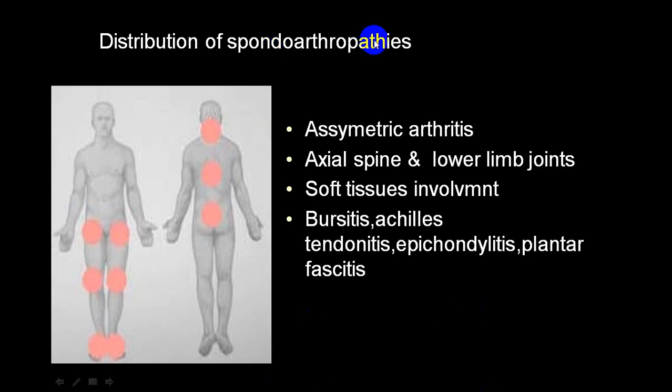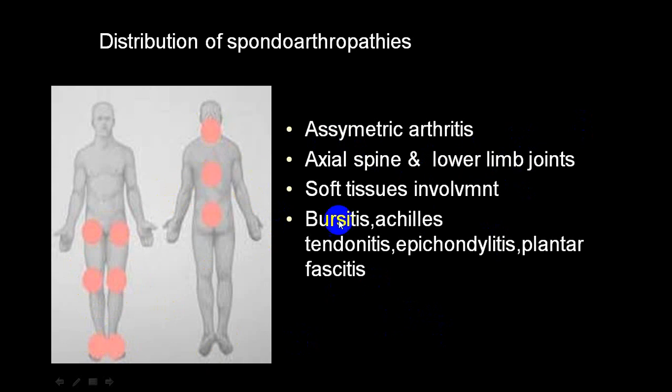In spondyloarthropathies, the first to be involved are the sacroiliac joints, lumbosacral spine and sacral spine. Then you can have involvement of the cervical spine. Peripheral joints are less commonly involved, and you can have involvement of the knee, ankle, hip. That will be common. By and large it is asymmetrical, more axial, more in the lower limbs, very rarely in the upper limbs.